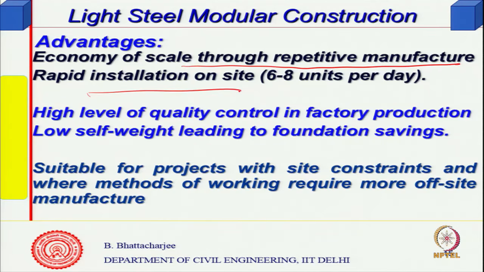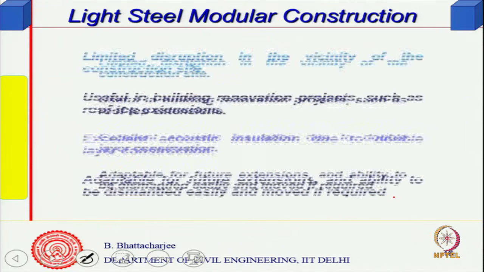Then again you need a break-even number, because you have to set up a factory. There is high level quality control in factory production, and low self weight leading to foundation savings. It is suitable for projects with site constraints and where methods of working require more off-site manufacture.